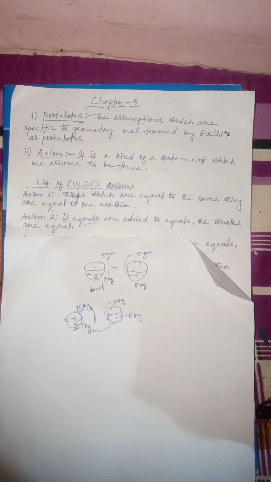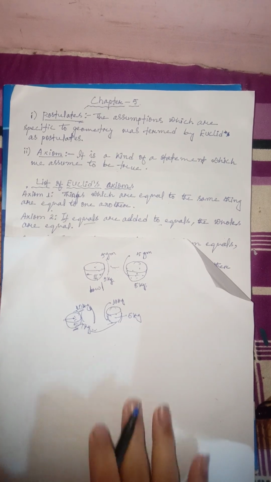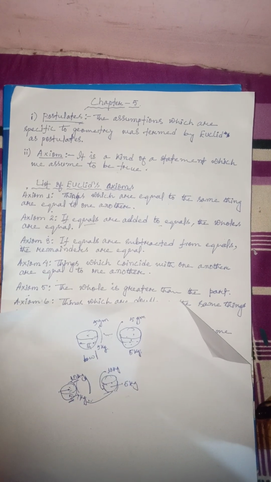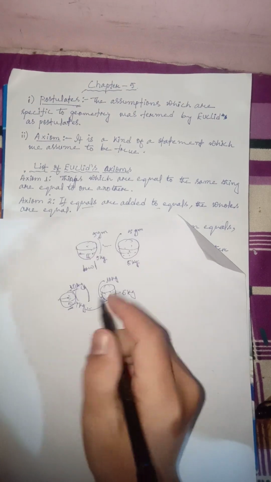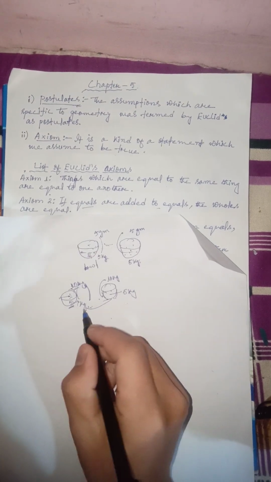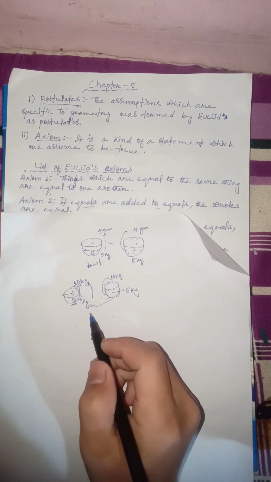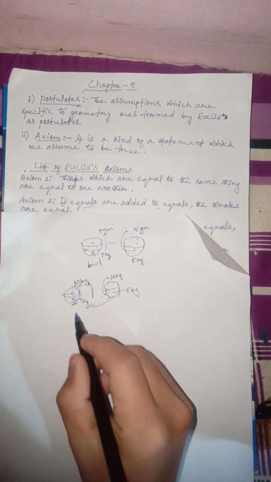Then let us move to the next, which is axiom number 3. In axiom number 3 we have: if equals are subtracted from equals, the remainders are equal. Just opposite to this, in axiom number 3, it is subtracted, right?